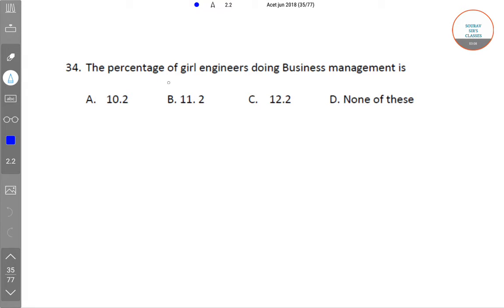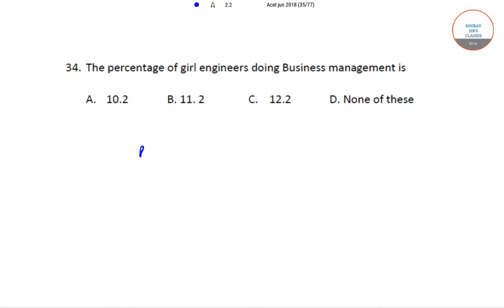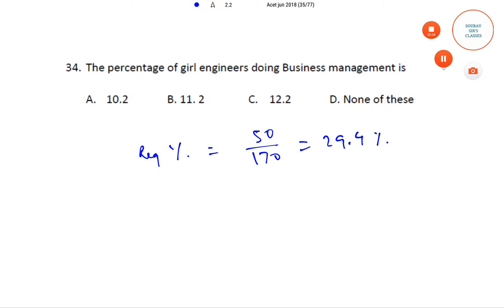Then the next question is, the percentage of girl engineers doing business management is. So the required percentage is equal to 50 by 170 is equal to 29.4%. So option D, none of these is the answer.